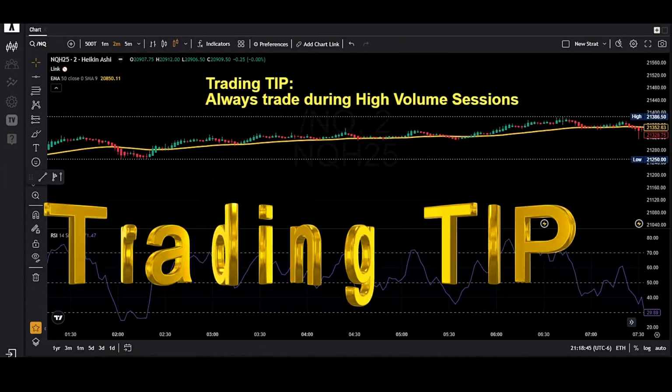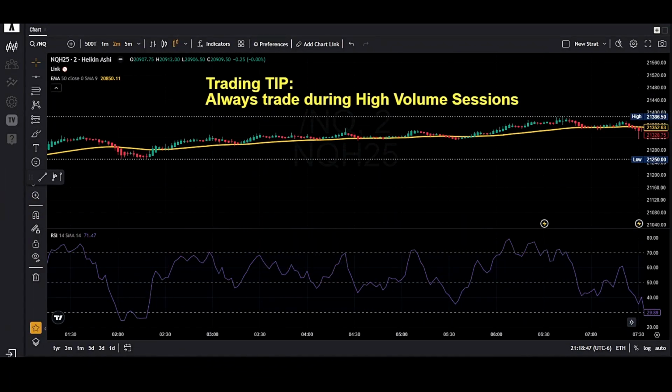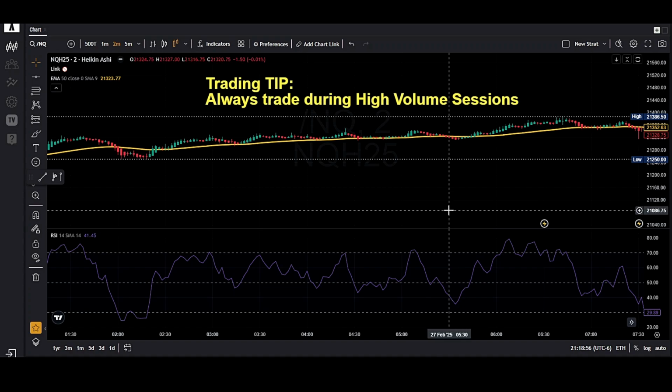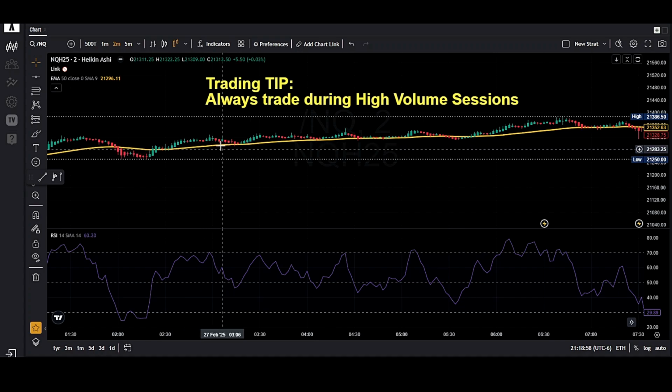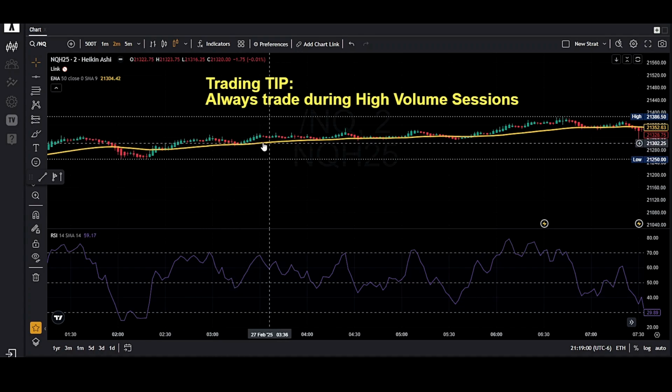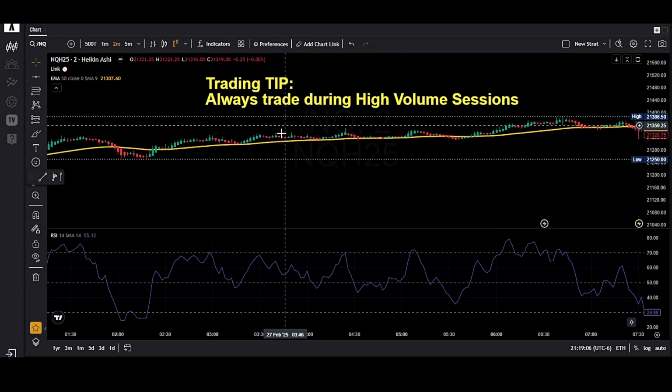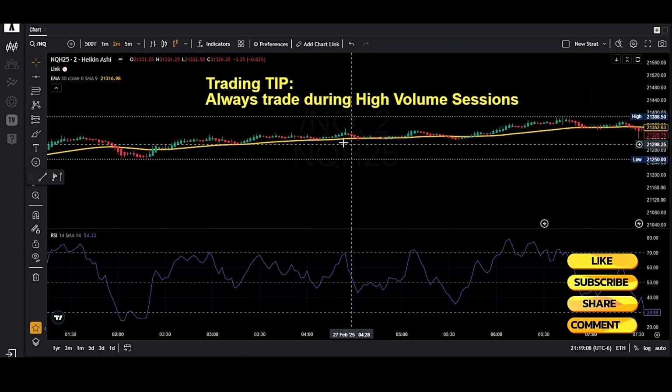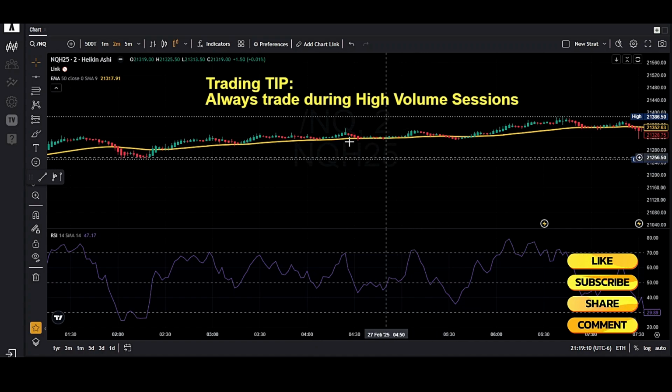Here is another trading tip. This strategy works best in trending markets. So avoid entering trades when there is no significant trend and when EMA 50 is flat. As you can see over here, it is creating small candles, EMA is kind of flat, and we don't see any market structure where you should see higher highs, higher lows, or lower highs, lower lows. So keep it in mind.